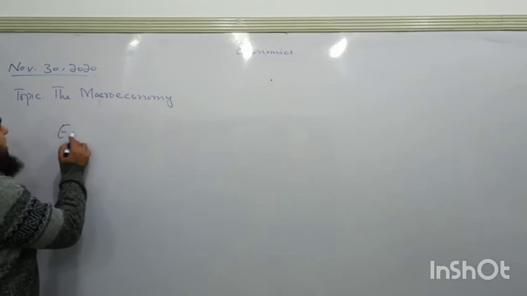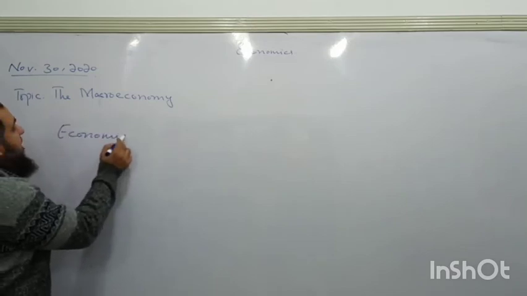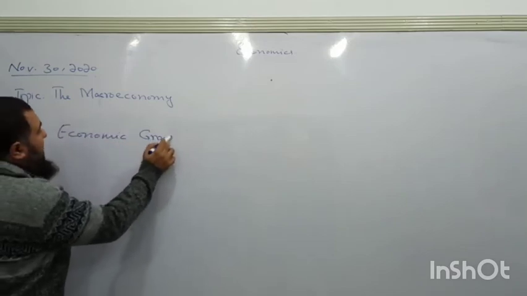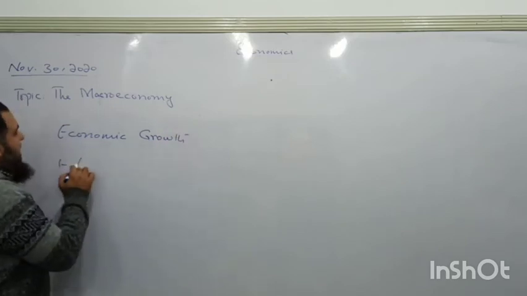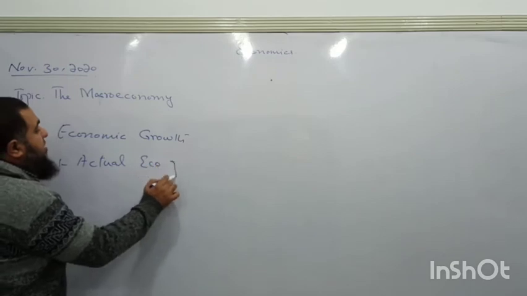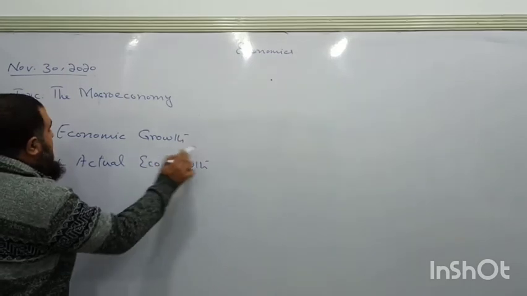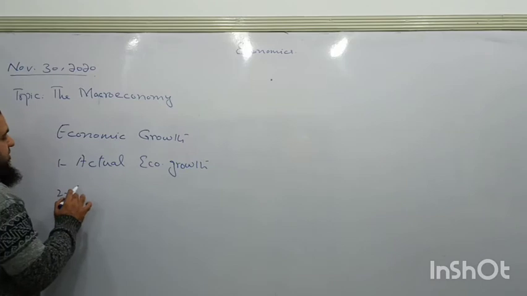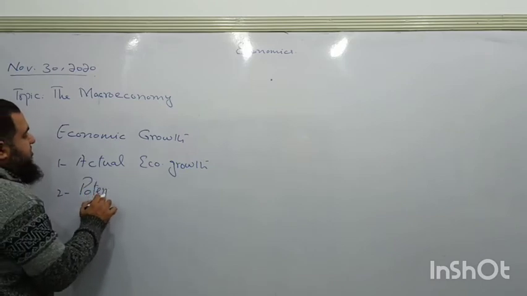Now economic growth can be of two types. Mainly there are two types. One is called actual economic growth, and another is called what? Potential economic growth.